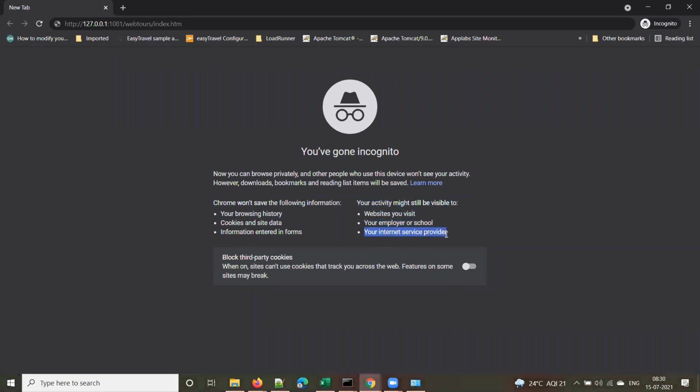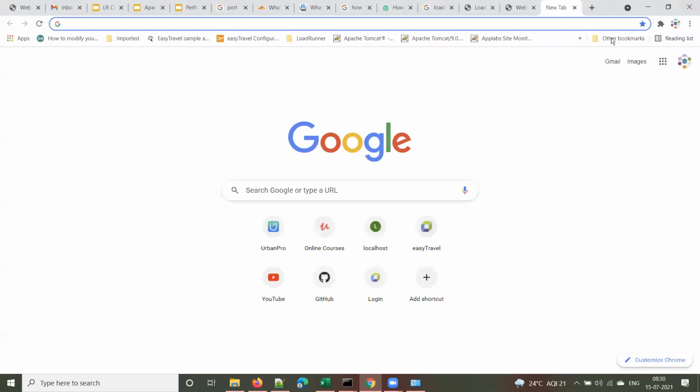Or your ISP, internet service provider, can also monitor that. Just a word of caution: don't assume that no one can monitor the websites that you visit if you use a private browser. It's not the case. Your network team can still monitor if it is an office laptop.